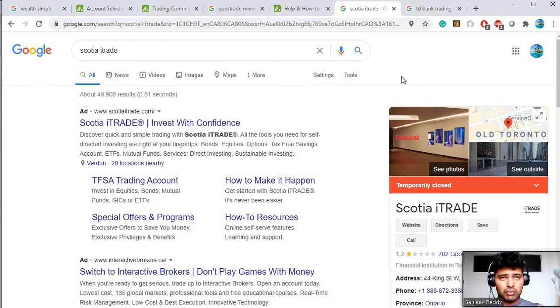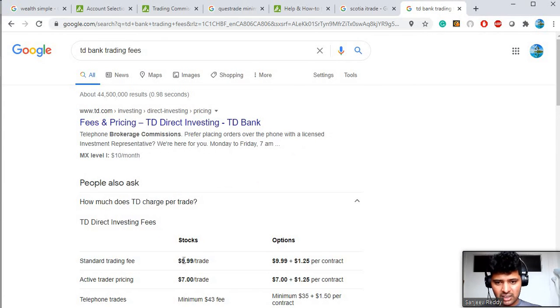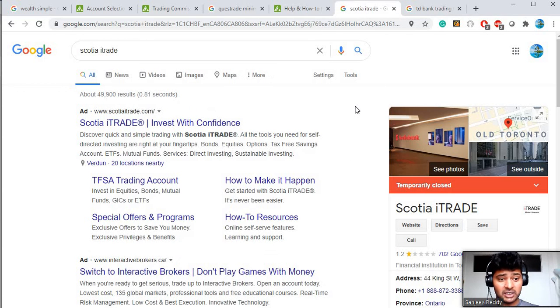All the features exist in Scotia or TD Bank, these kinds of institutions, but the commission is higher. It's usually $9.99 for buying stocks. But just check before you open the account. Sometimes, especially in Scotia or TD, these kinds of banks, if you are opening a trading account for the first time, they will give some kind of promotions.